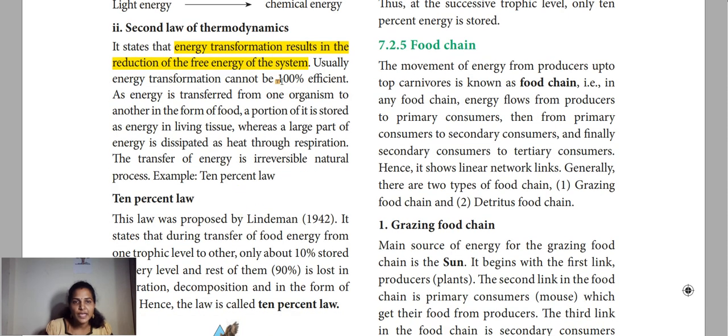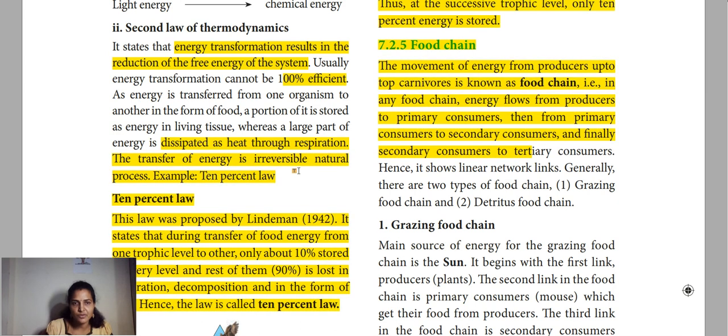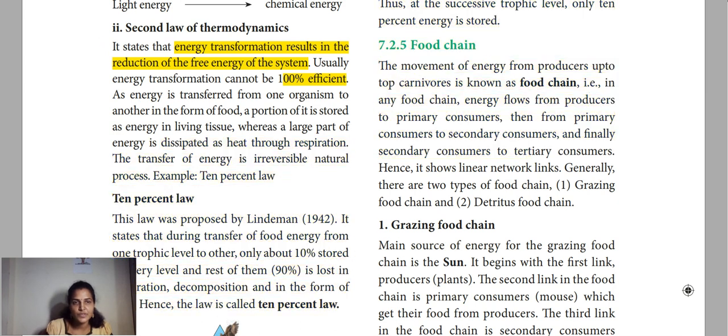So as energy is transferred from one organism to another in the form of food, a portion of it is stored as energy in living tissue, whereas a large part of the energy is dissipated as heat. It will be lost as heat through respiration. So the transfer of energy is an irreversible natural process.